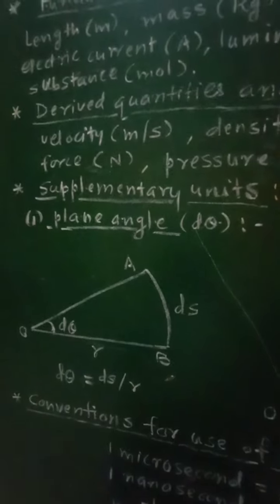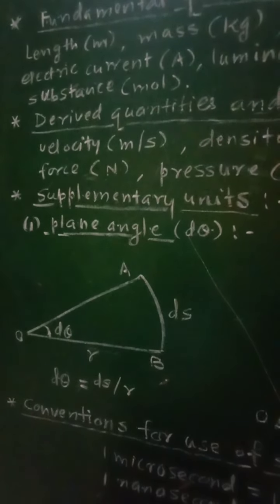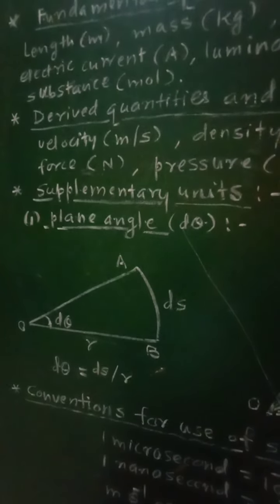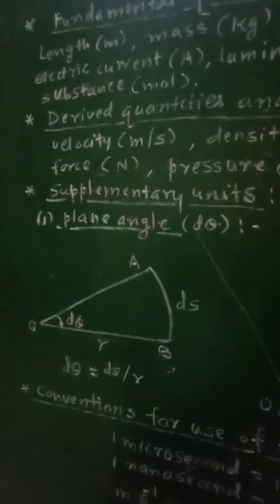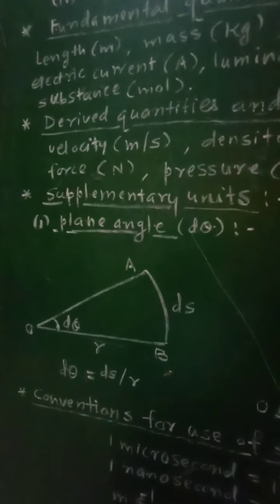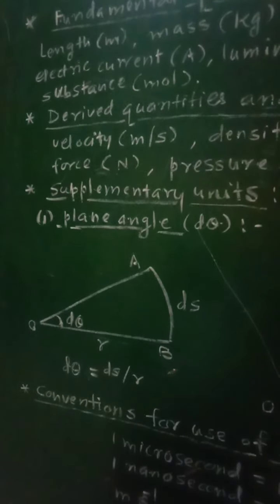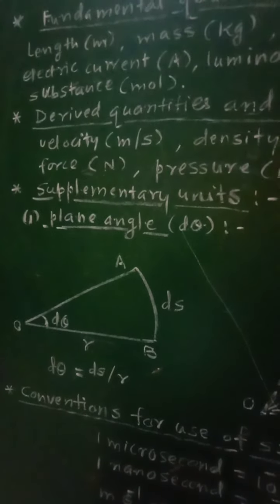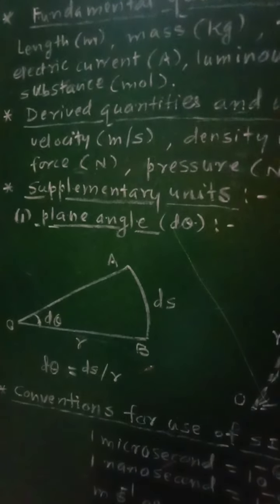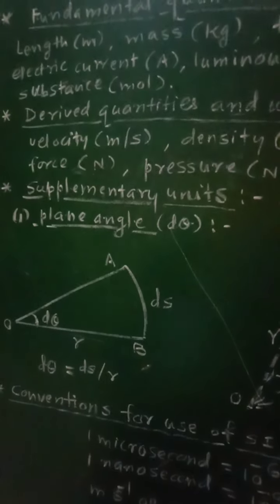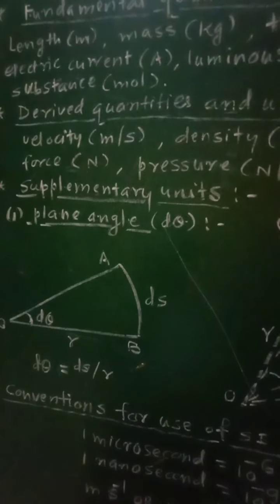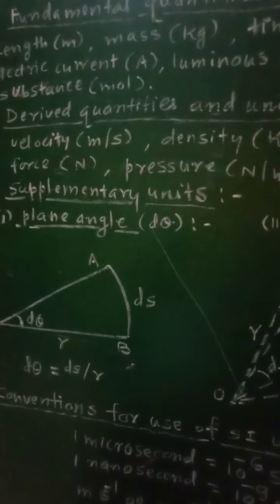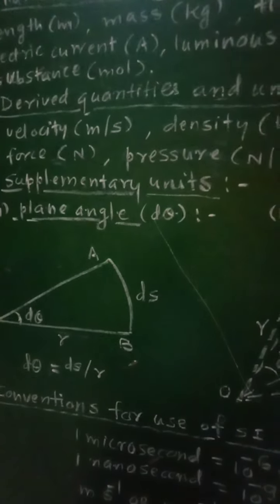This plane angle is the angle which is measured in 2 dimensions. It is given as d theta, the ratio of the length of an arc of a circle to the radius of that circle. The ratio of the length of an arc of a circle to the radius of that circle is called the plane angle.